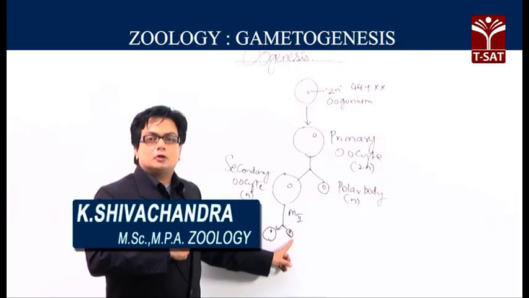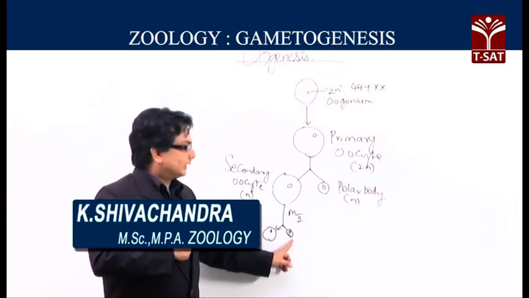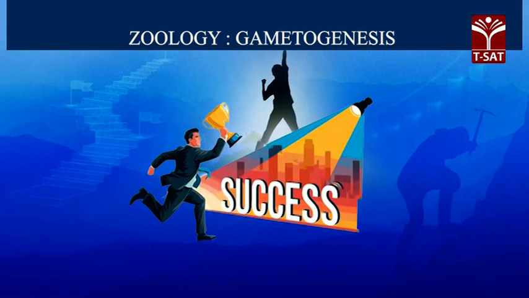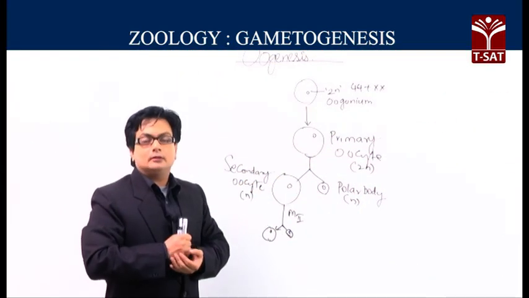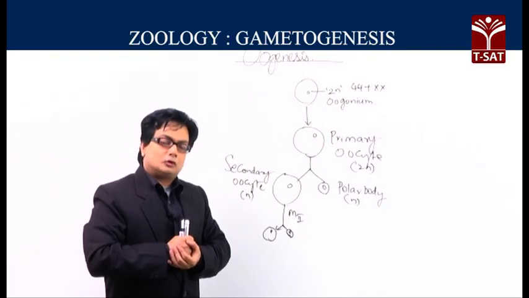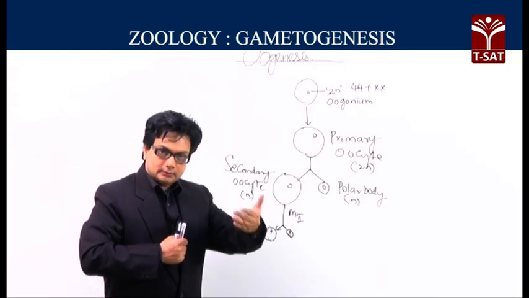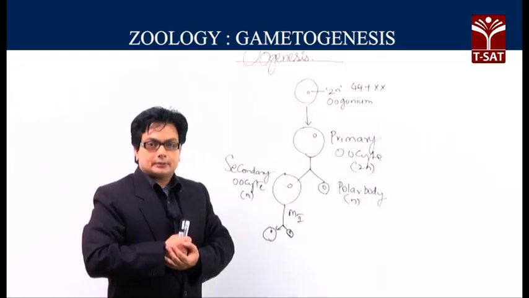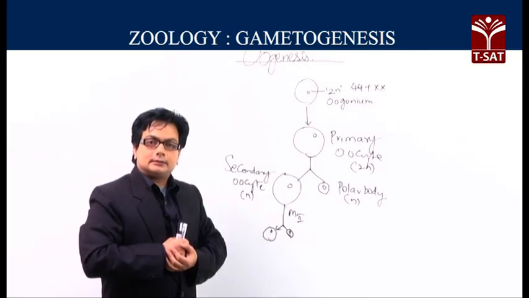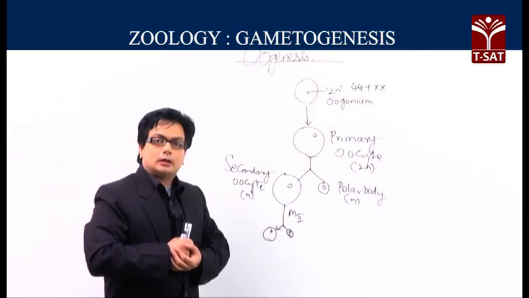This is also unequal cytokinesis, and this second polar body will disintegrate. The secondary oocyte certainly will do meiosis 2, especially after the entry of the sperm, producing the ovum and the second polar body.